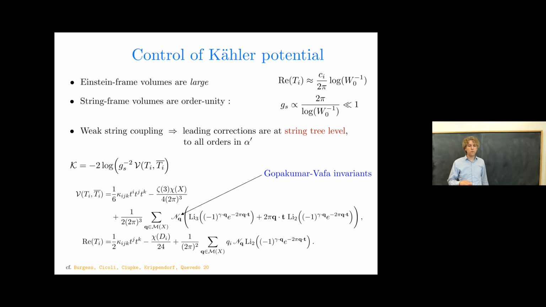What I've shown you here are both the potential, the expression for the volume, and also the expression for the corrected Kähler coordinates, real part of big T_i, in terms of the Kähler parameters, little t_i. So the Kähler potential and the Kähler coordinates. And both of these receive a series of worldsheet instanton corrections. And here the N_q's are the Gopakumar-Vafa invariants associated with curve classes q in the Mori cone of the threefold that we're studying.